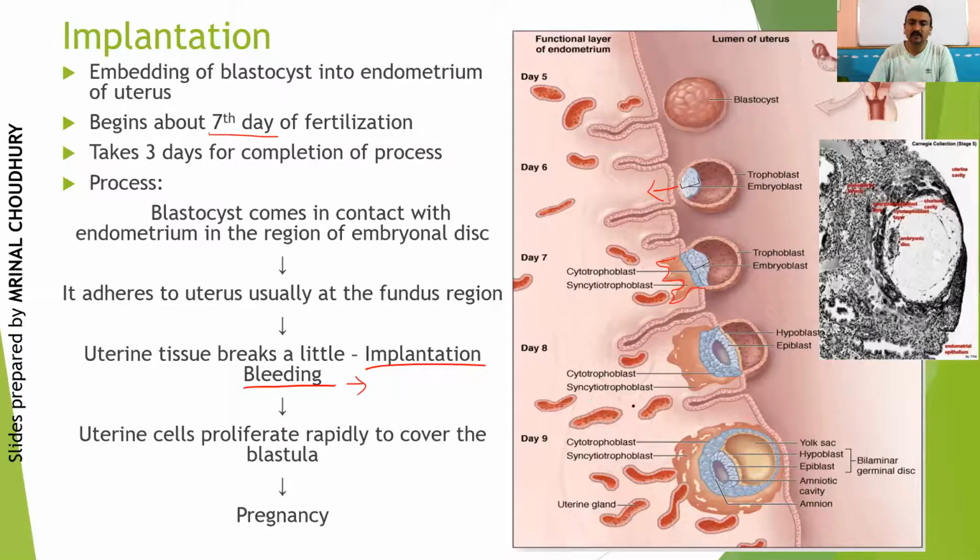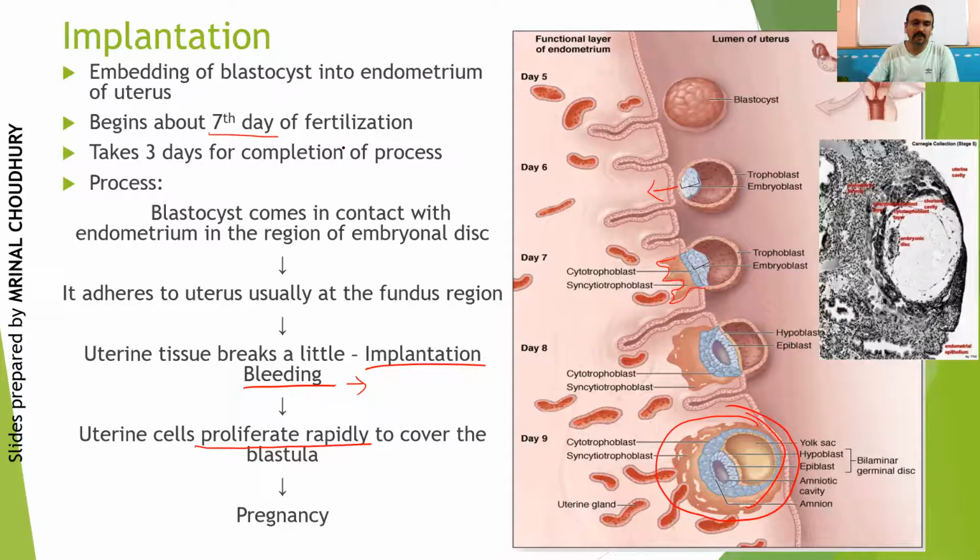However, uterine cells at the same time will start proliferating rapidly because they have been destroyed by the trophoblastic cells. And when they proliferate, they will finally cover up the entire growing embryo within the endometrium. Thereby, the entire embryo gets embedded within the wall of the endometrium. And that's the completion of the process of implantation.